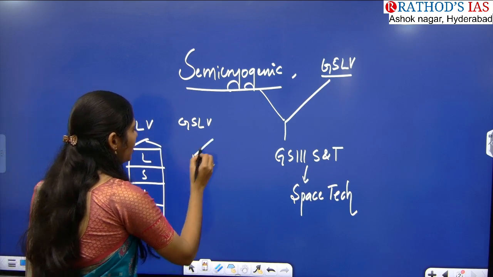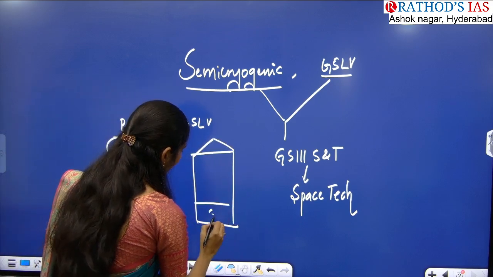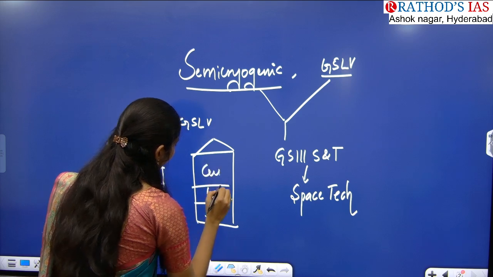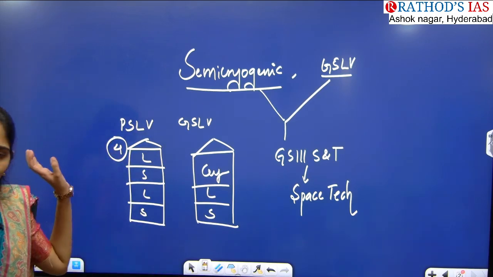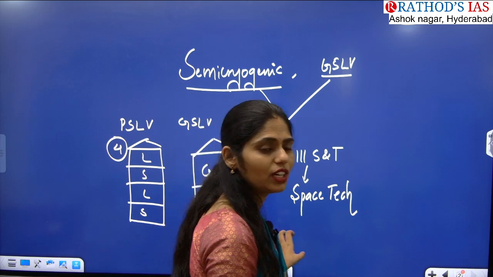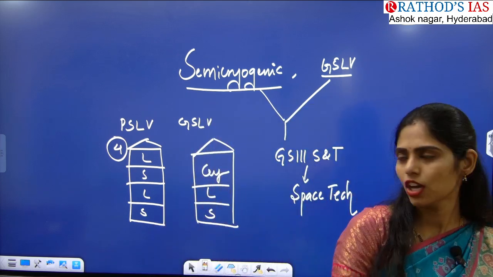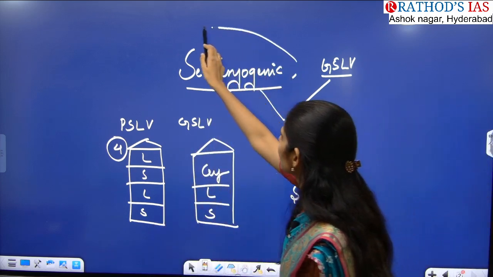And here in GSLV we have only a 3-tier system. We have solid, we have liquid, and we have cryogenic. So what is this cryogenic? Cryogenic is nothing but storing liquid fuel at a very low temperature, that is called cryogenic. So till now we didn't discuss the semi-cryogenic, right?